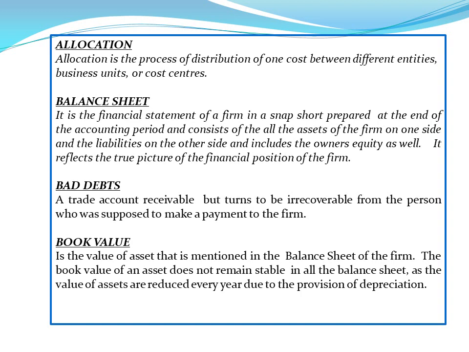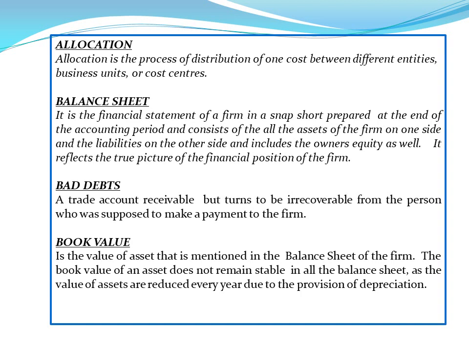Allocation is the process of distribution of one cost between different entities or different business units or cost centers. Balance sheet is the financial statement of a firm in a snapshot prepared at the end of the accounting period and consists of all the assets of the firm on one side and the liabilities on the other side, and includes the owner's equity as well. It reflects the true picture of the financial position of the firm.